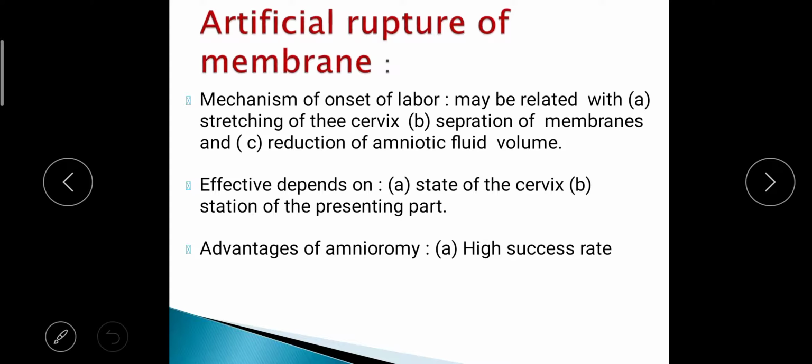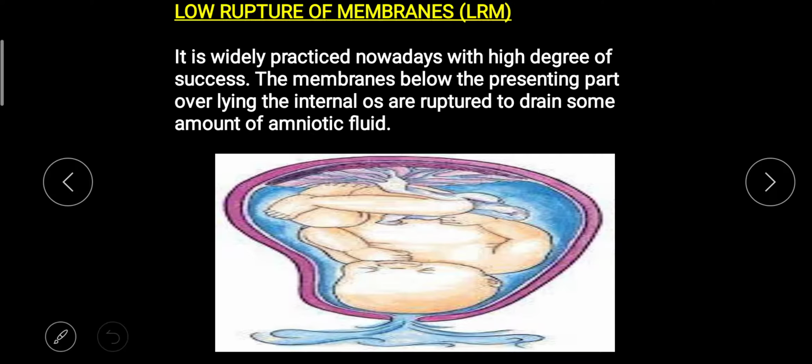So the mechanism of onset of labor may be related with the stretching of the cervix or separation of the membrane and reduction of the amniotic fluid volume. So effectiveness depends on the state of the cervix and station of the presenting part. An advantage of amniotomy is that it has a high success rate.